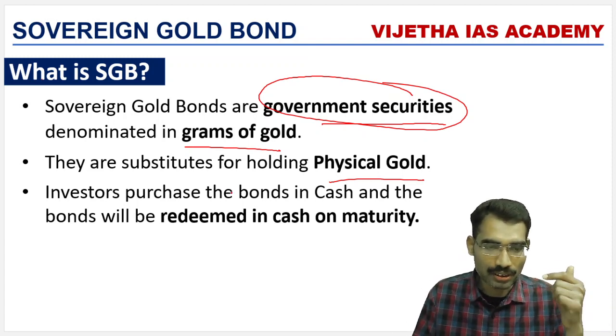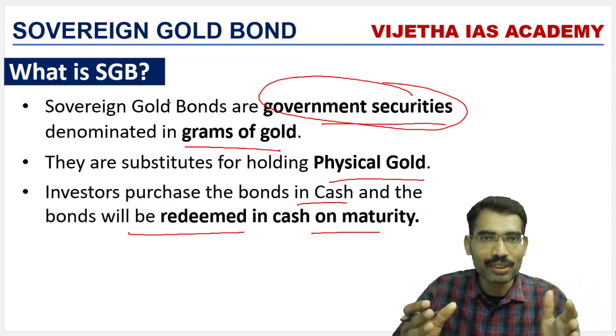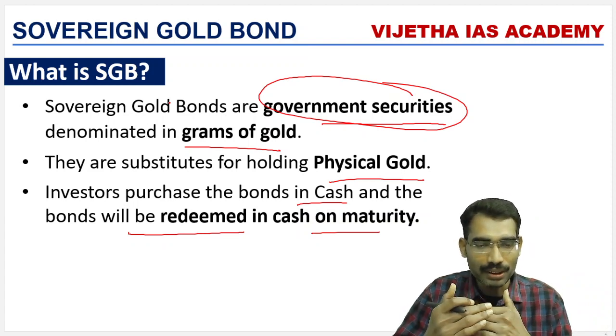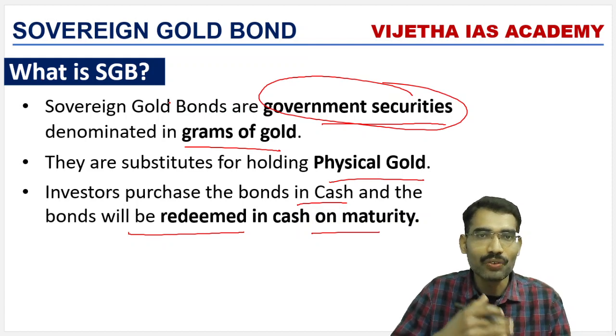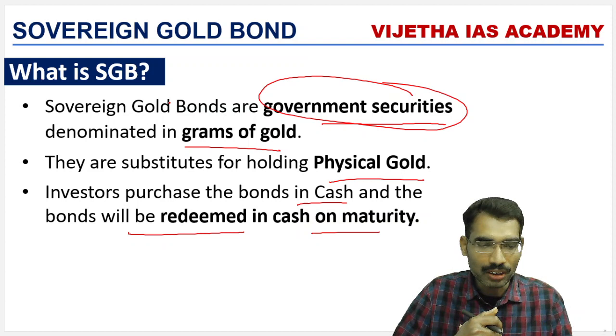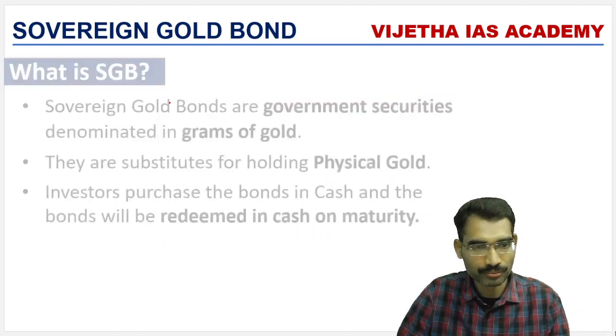Investors purchase the bonds in cash and the bonds will be redeemed in cash on maturity. Bonds will have a period called the maturity period or tenor period. That means after a certain period, you will get the returns. After redeeming this bond, you will get cash, not gold. So it is like a substitute for gold.